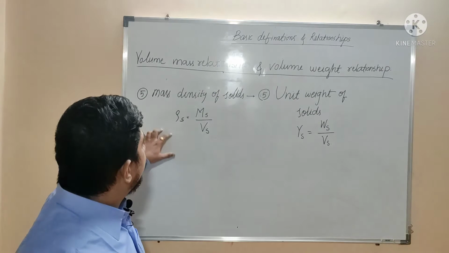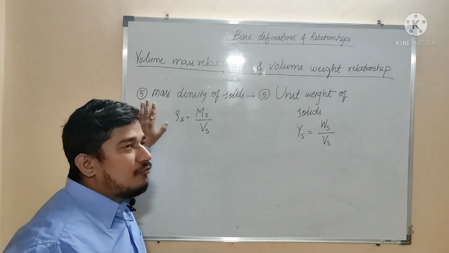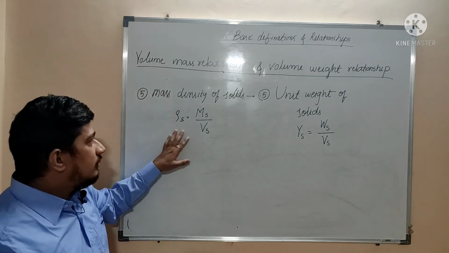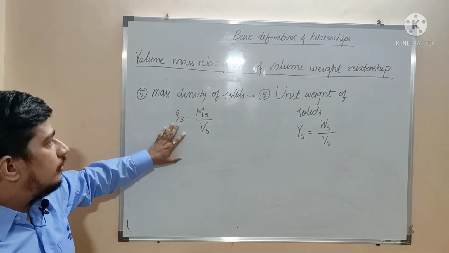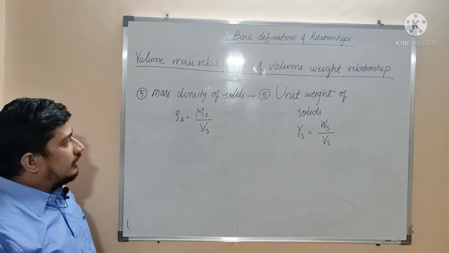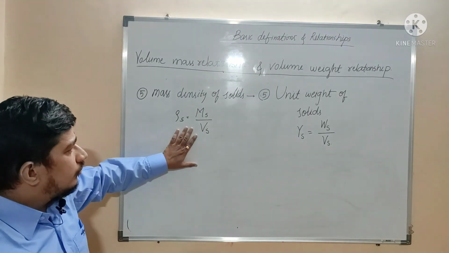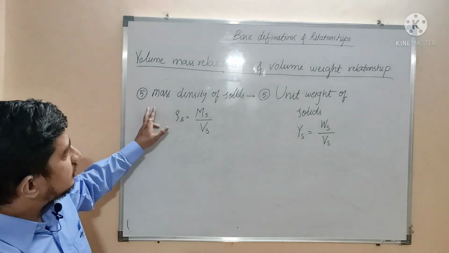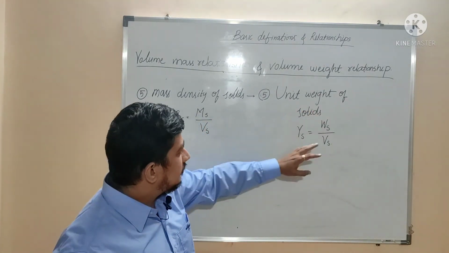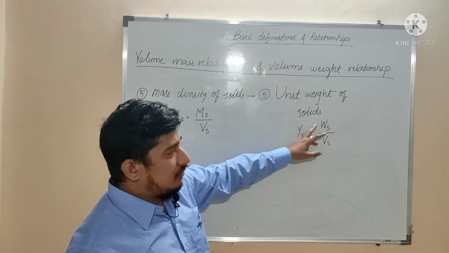The last volume mass relationship is the mass density of solids. It is denoted by the symbol rho s, and it is equal to ms by vs. Ms is nothing but the mass of solids only, and vs is nothing but the volume of solids. And the same in case of unit weight of solids, but instead of mass there will be weight of solids.